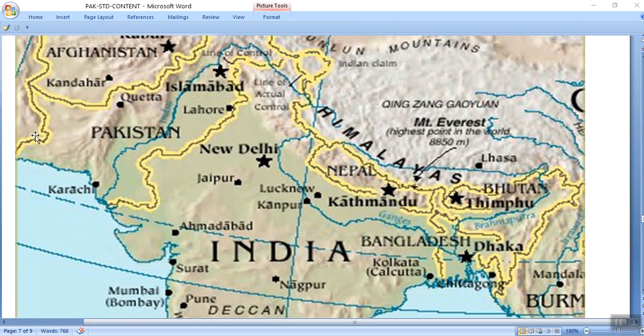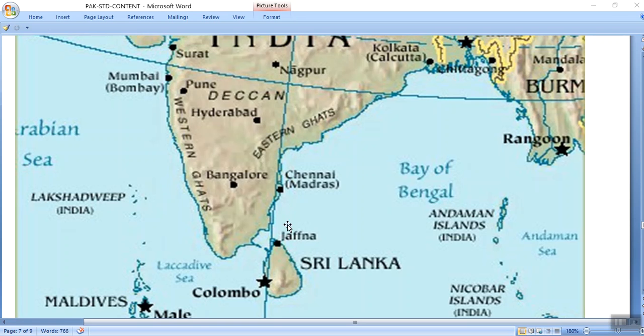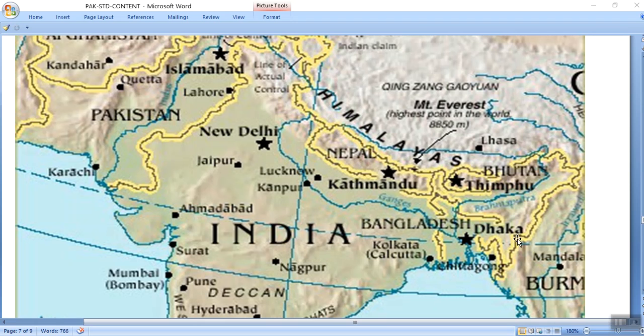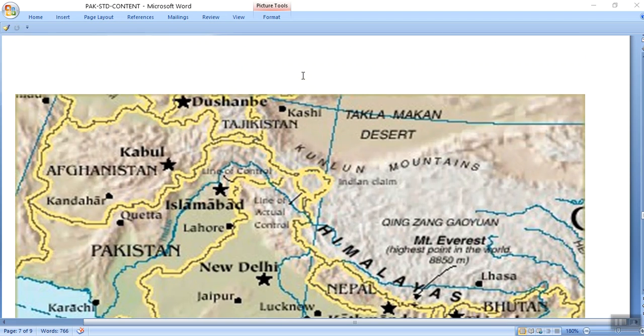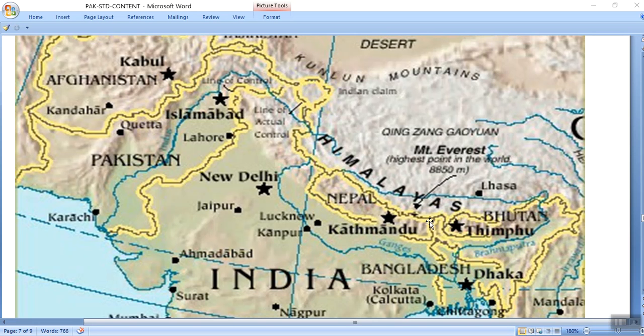Better look at this, from three directions this area is covered by water. It is just like a peninsula. Secondly, here are the world's highest mountains. यहाँ पे दुनिया के बड़े बड़े पहाड़ हैं, Himalayas and Karakoram mountain ranges. Clear? These mountain ranges go even till Afghanistan and then Turkey. Now these mountain ranges separate it from the other areas of China and others. तो ये इनको अलग कर लेते हैं.